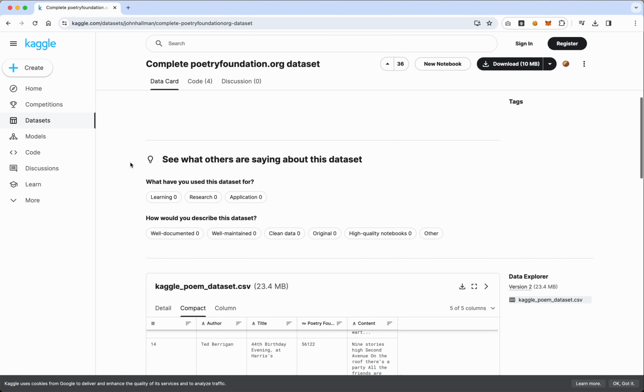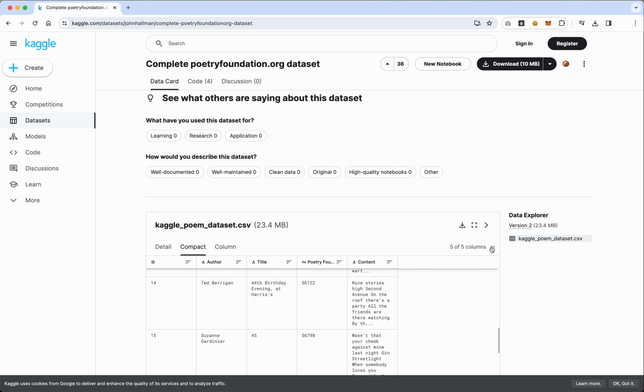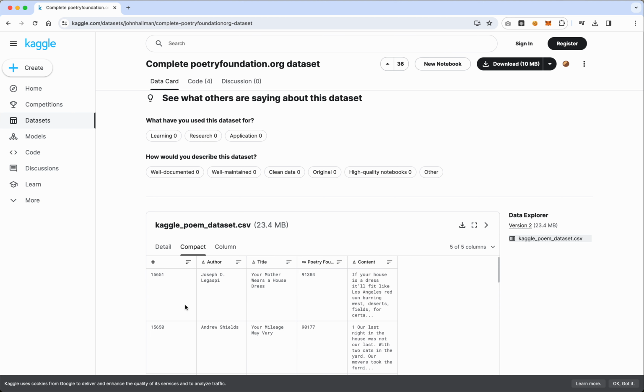And it looks like there's a fair amount. How many rows are in this? It doesn't tell me exactly how many rows are in here. I guess I could sort by descending. So it looks like there are 15,000 entries here, almost 16,000. So again, this seems like a good amount of data.